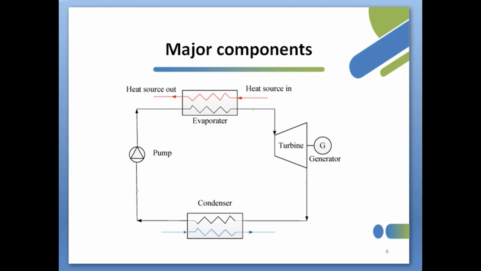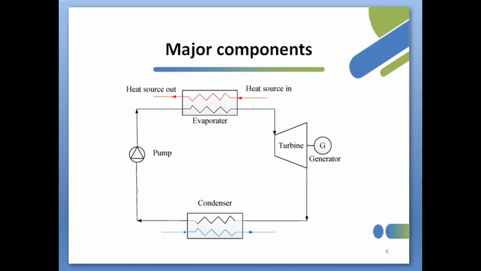The condensed working fluid is pumped from the condenser, where the pressure is low, to the evaporator, where the pressure is high. The high pressure liquid enters the evaporator and absorbs thermal energy from the source at constant pressure. The high pressure vapor leaves the evaporator and expands through the expander at constant entropy to produce mechanical work. During the expansion process, the pressure reduces to condenser pressure.